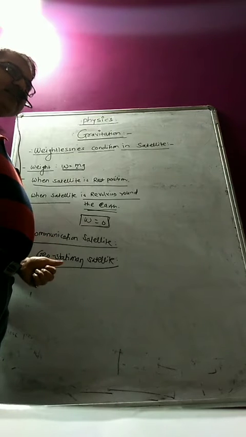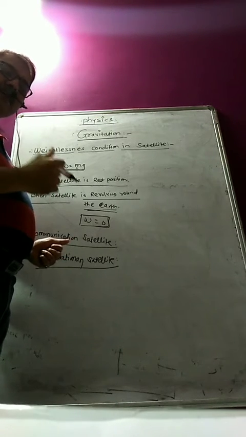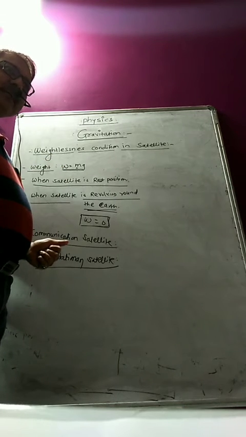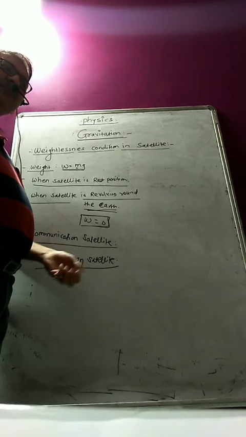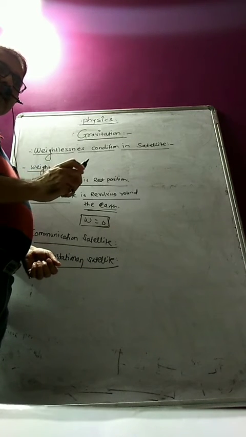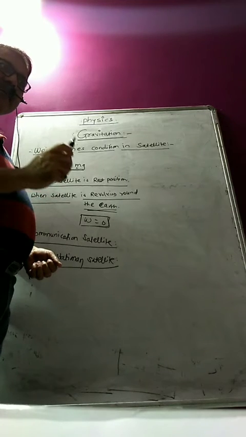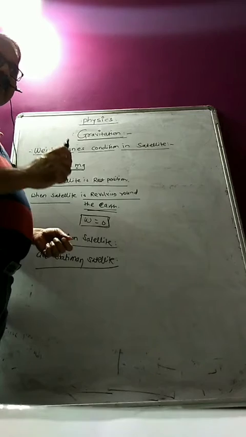Relative to the speed of the Earth, if you observe this satellite from the Earth's surface, what will be the relative velocity of the satellite? That will be 0. So it is considered a geostationary satellite. Why? Because both are moving in the same direction, with the same speed and the same time period.